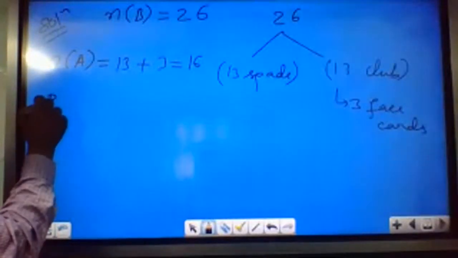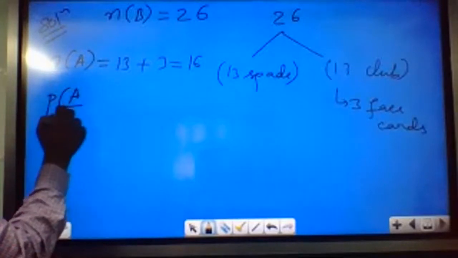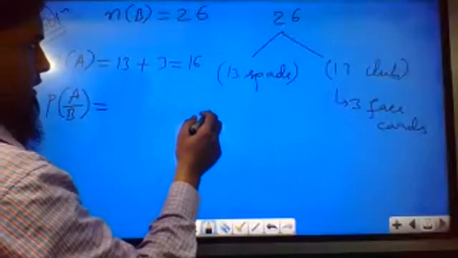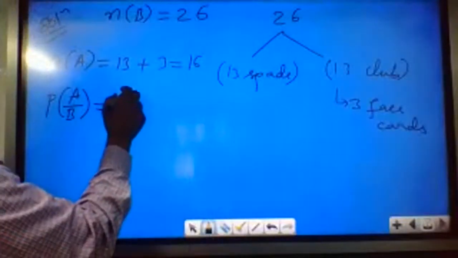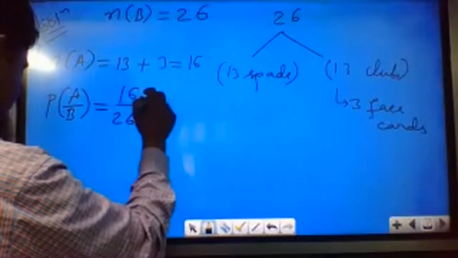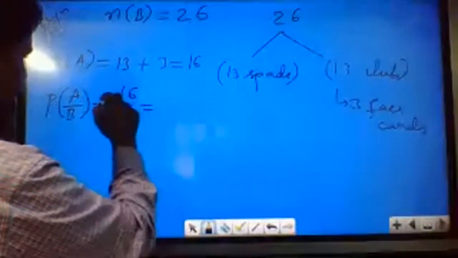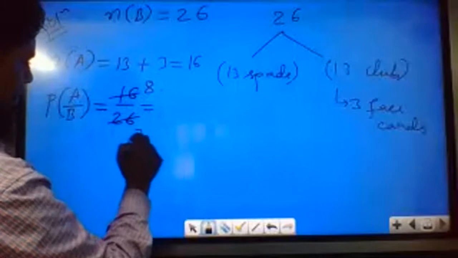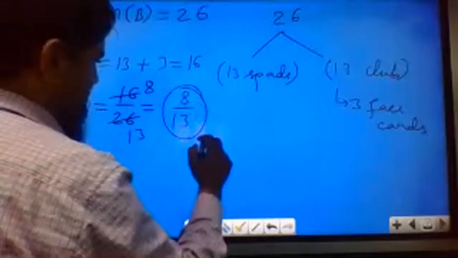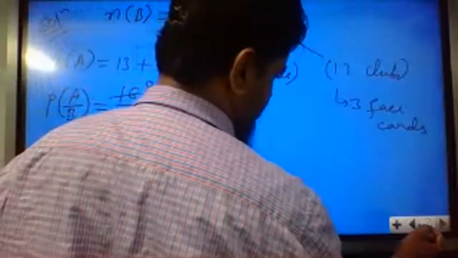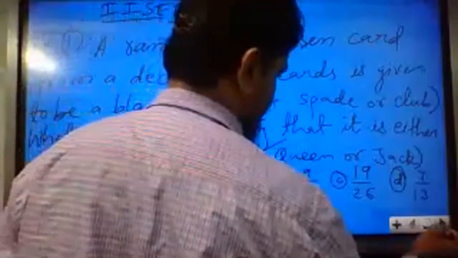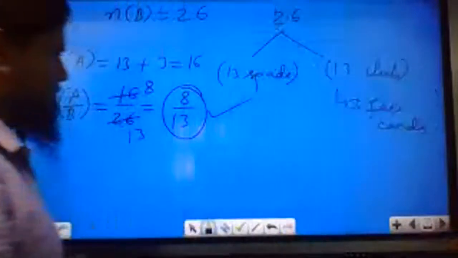Now we can find the probability of face card or spade out of 26 cards. So 16 upon 26. If you cancel, the 2 eights are 2 thirteens, so 8 by 13. 8 by 13 is the correct answer. So we'll check which option is correct. Option A is correct. 8 by 13 is the correct answer. Simple.